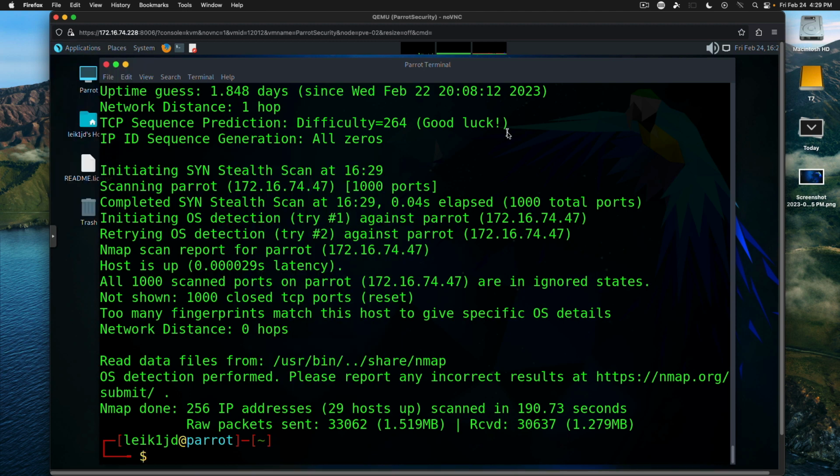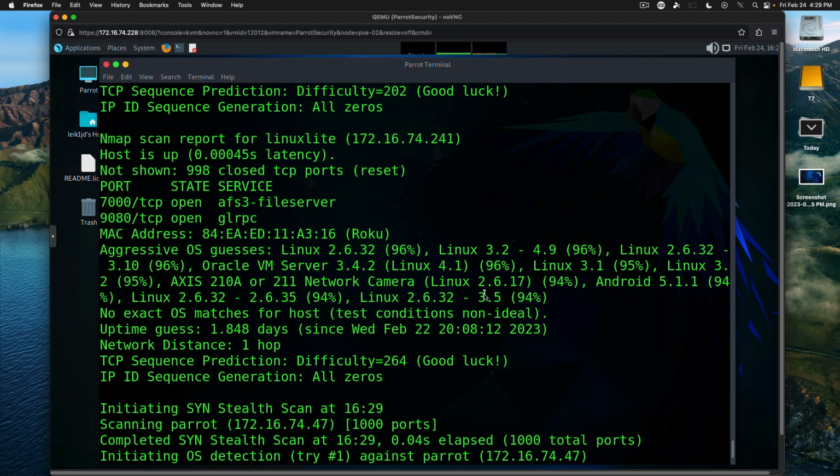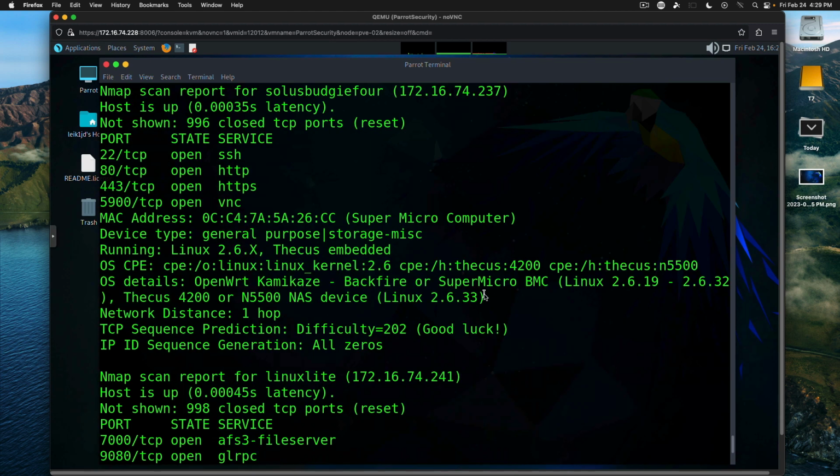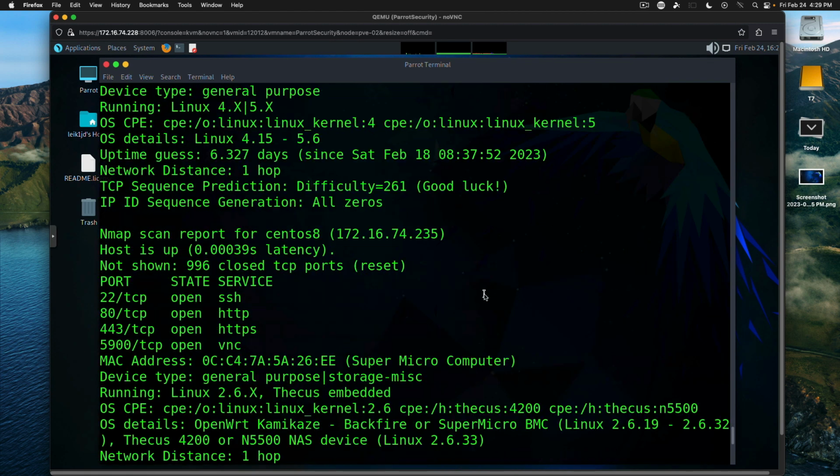Alright, so we've got our final results back. 256 IP addresses, 29 hosts up, scanned in 190.73 seconds, and it's telling you how many raw packets were sent and how many were received. And of course you can scroll back up here and see the different information about these hosts on the network.